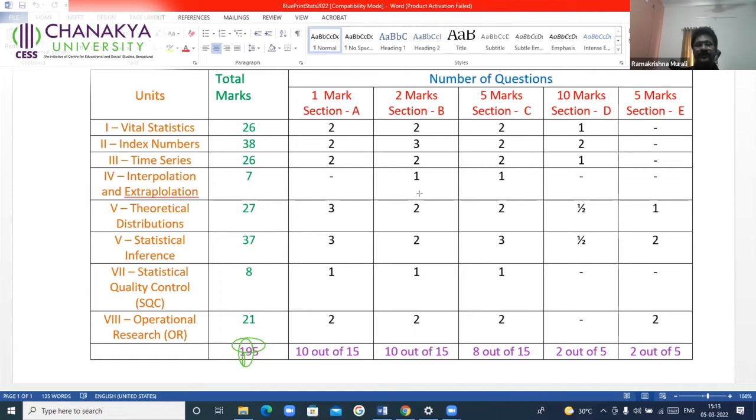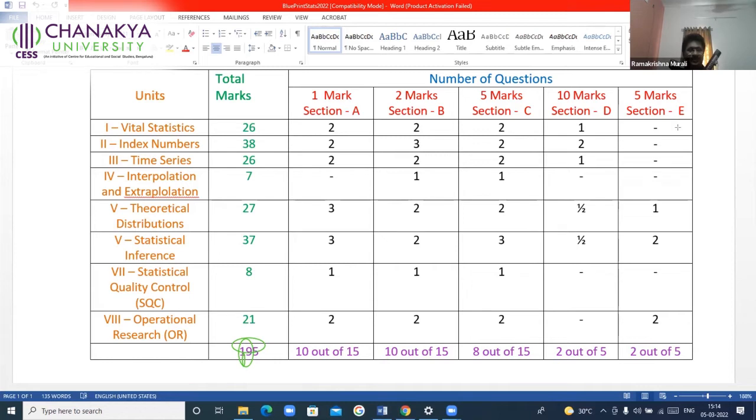Look into the model question paper, I think all of you must know it. You have 5 divisions: Section A, Section B, Section C, D, and E. The weightage carried is given on top: 1, 2, 5, 10, and 5. How will the questions be asked? You will have 2 questions for 1 mark from vital statistics, 2 in Section B, 2 in Section C, and 1 in Section D. In Section E, you will not have any problems from vital statistics. Look at the next chapter, index numbers.